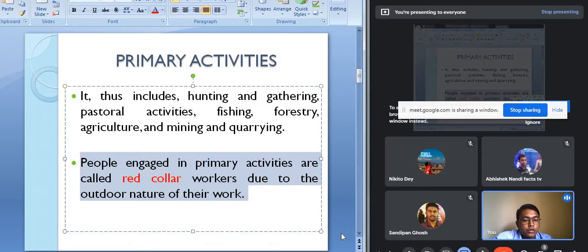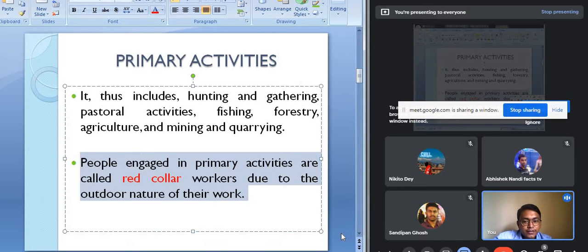This is a short question for you: the people engaged in primary activities are considered as which collar workers? They are considered red collar workers. Why? Because of the outdoor nature of the work. Primary activity is a kind of outdoor activity, meaning this kind of work cannot be done inside the home. It has to be done outside the home, like forestry, fishing, mining, quarrying, and agriculture.